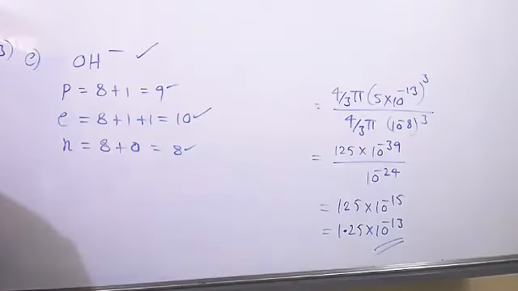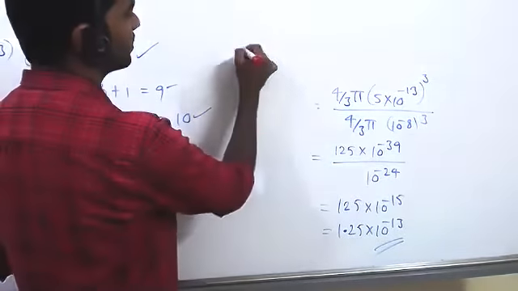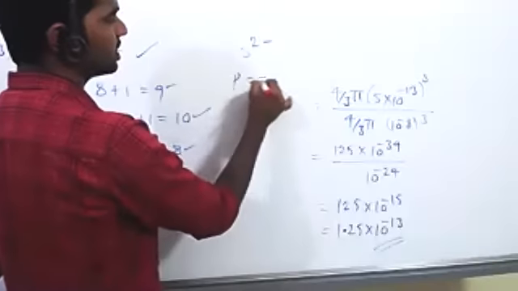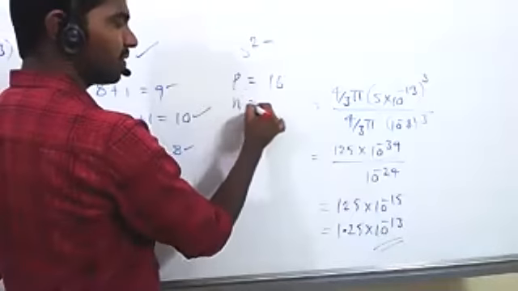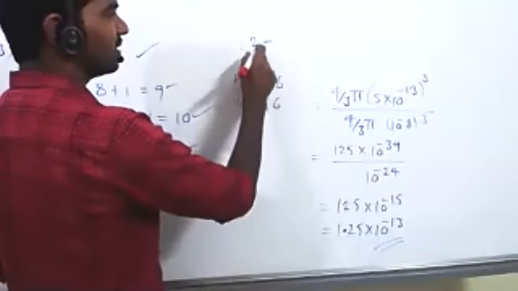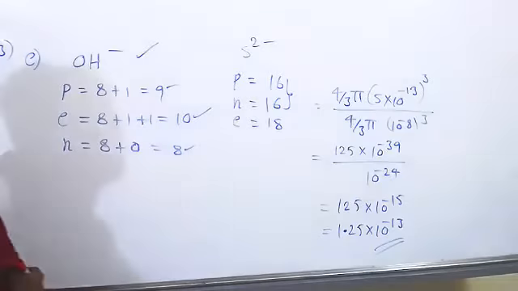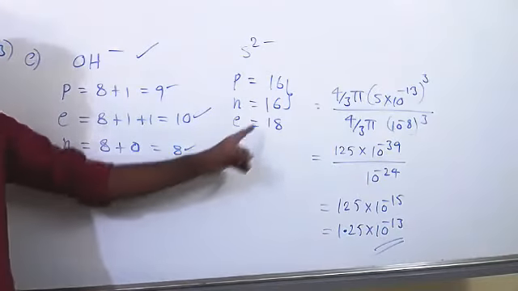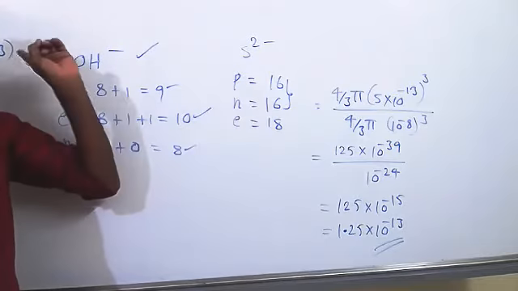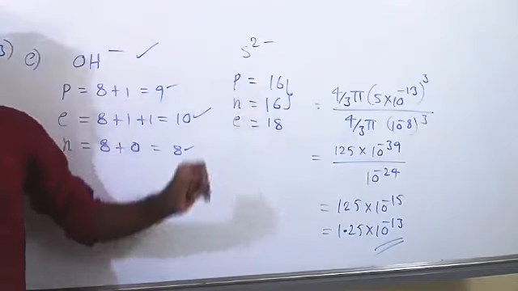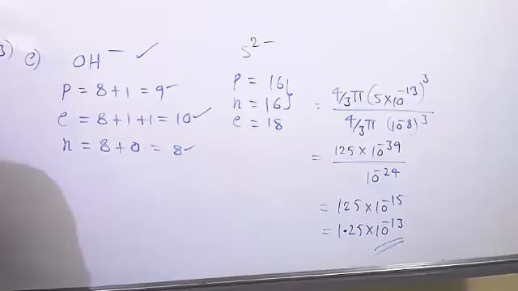Sir, so why not sulfur 2 minus? Let's check. Sulfur 2 minus: number of protons 16, number of neutrons also 16. The number of electrons is highest, but these two are equal, so the condition is not satisfied. The number of neutrons should be less than the number of protons, as in the given question, but here both are the same. Okay, thank you, sir. Done.